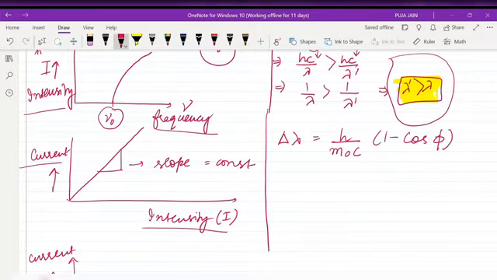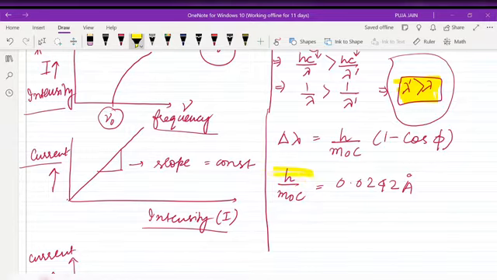Substituting all these values, what will I get? h by m naught c equals 0.0242 Angstrom. So this value also you must remember. This is also called the Compton wavelength, lambda.